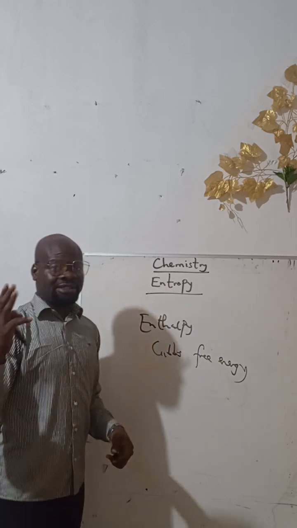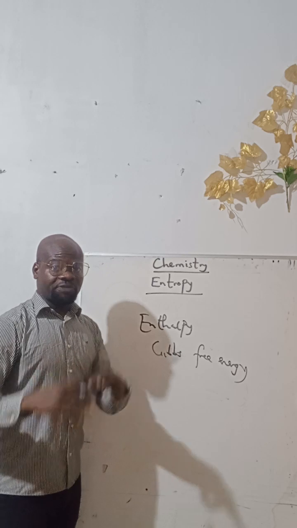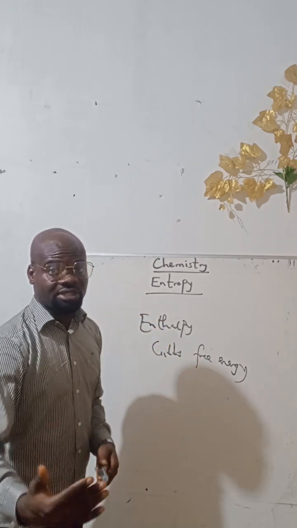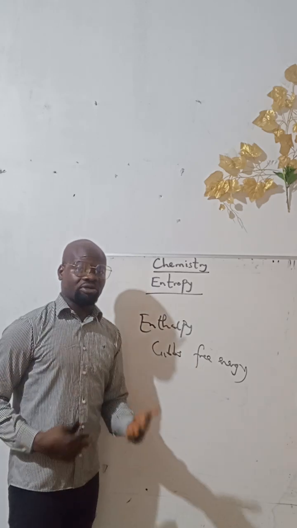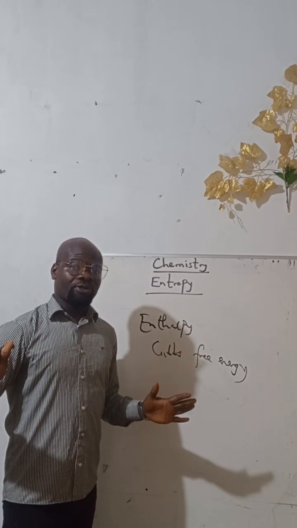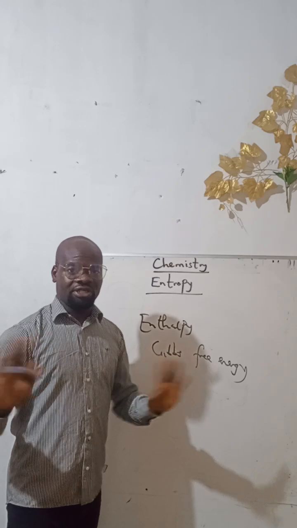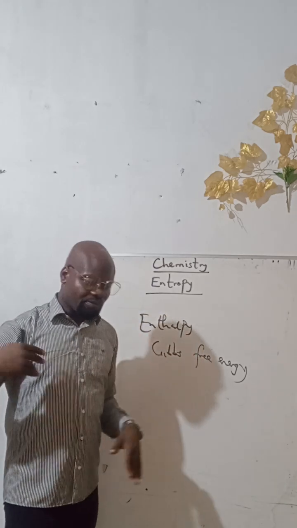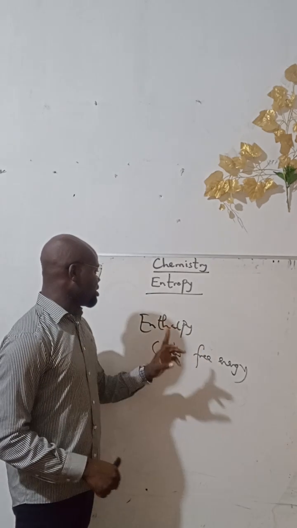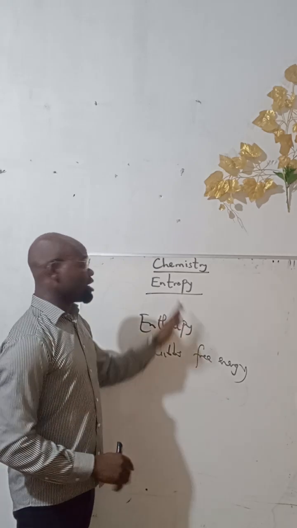The three are the yardstick that we talk about in the spontaneity of a reaction, to show if a chemical reaction is spontaneous. When you say a chemical reaction is spontaneous, it means it can occur on its own, without adding any energy to it. So the yardstick that we use is entropy, enthalpy, and free energy. But for this class, I will discuss entropy.